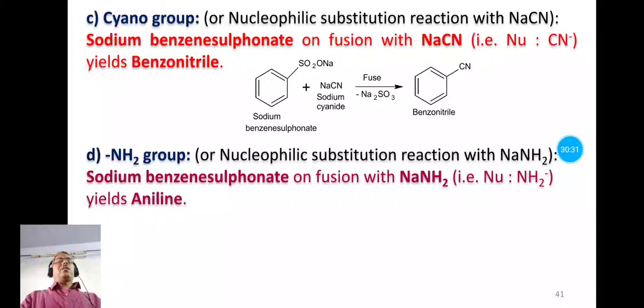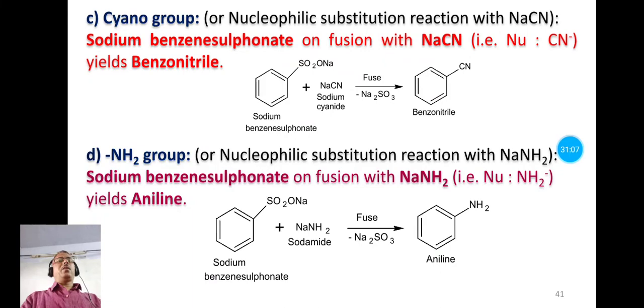Now the next replacement reaction is the replacement of the sulfonyl group by amine group, NH2 group. It is also a nucleophilic substitution reaction. In this reaction also we have to use sodium benzene sulfonate instead of benzene sulfonic acid, and then allow it to react with sodamide, NaNH2. So here NH2 is a nucleophile, and this nucleophile replaces the SO3H group from the benzene sulfonic acid, and that forms the product aniline.